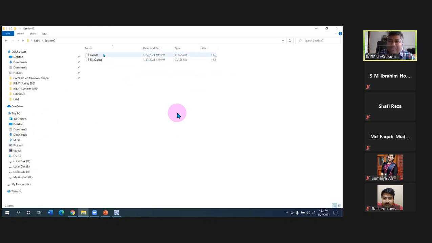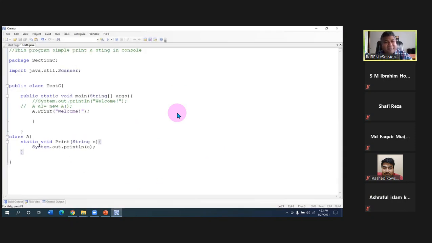Now you can import any one of them, like a class, into another program and call it, and you can use a.print because this one is static. That way, rather than writing System.out.println, you can write your own sentence like a.print and print. You understand? In that way, basically, you can write the program. So you may not need this one. Let's say I'm deleting this one.